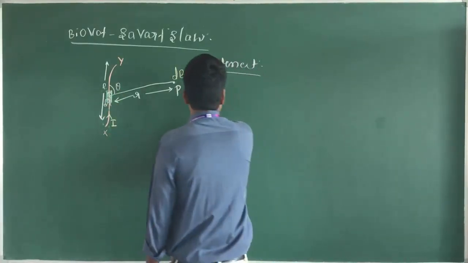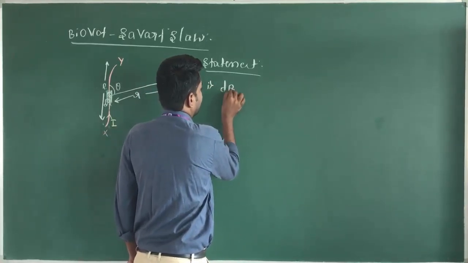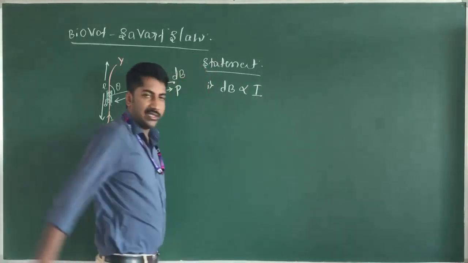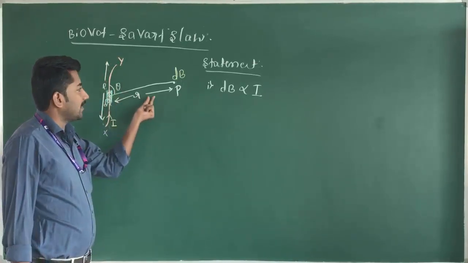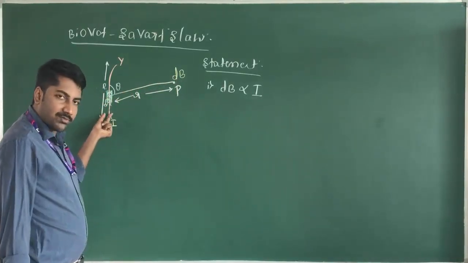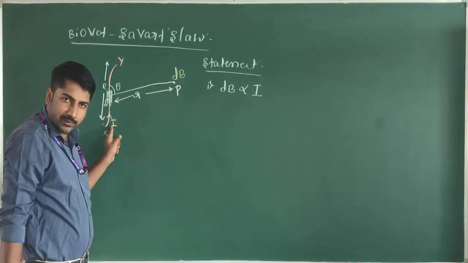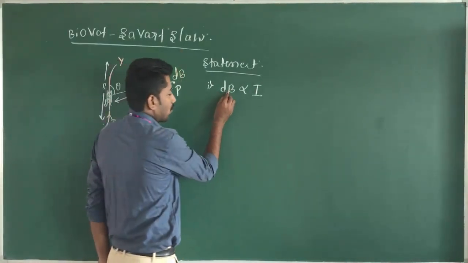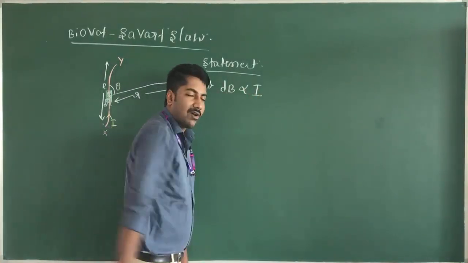Here, the magnitude of the magnetic field due to the current element at point P is directly proportional to strength of the current. When the current is flowing in this wire, the magnetic field is produced at this point P. If I is equal to 0, then dB is also 0. If I is maximum, dB is also maximum.